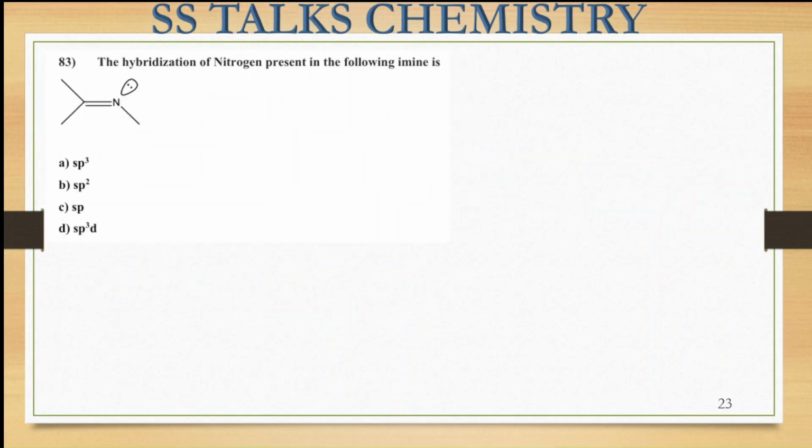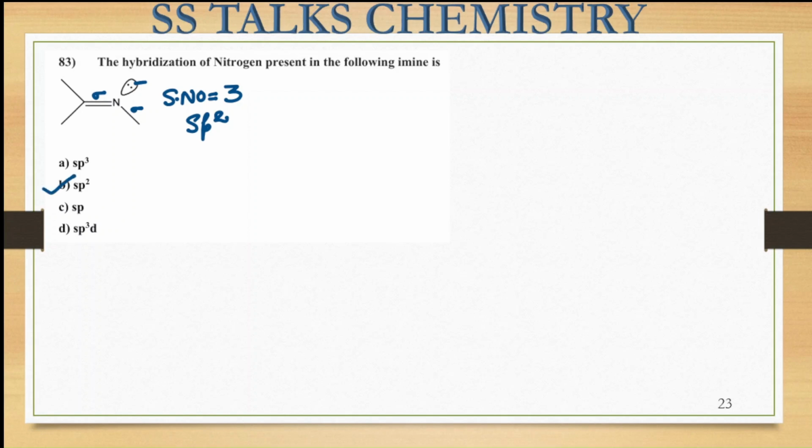Now let us move on to the next question, that is this one. Species have been given. We have to find the hybridization around this nitrogen atom. So we can count the number of sigma bonds and the lone pairs that are present. Here you can see 1, 2, and 1 lone pair of electrons is present. That means the steric number around this becomes equal to 3, and whenever the steric number is 3, we have sp2 hybridization. Right? So the correct option will be option B over here.